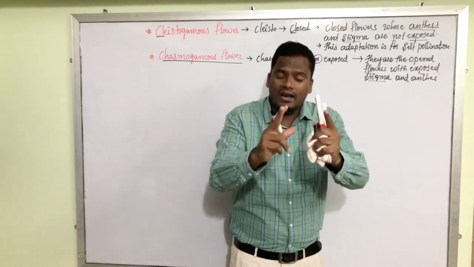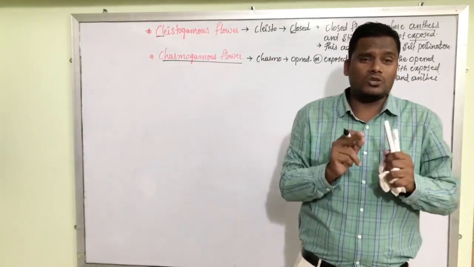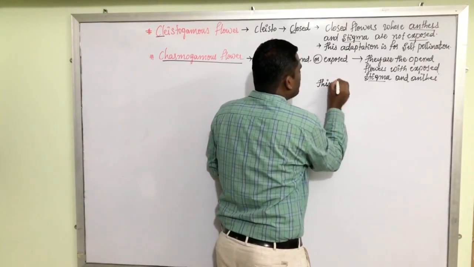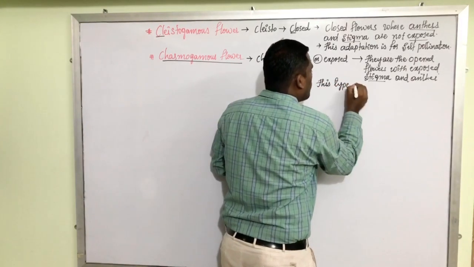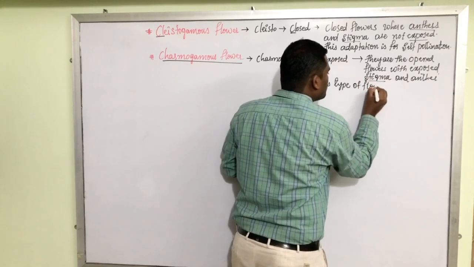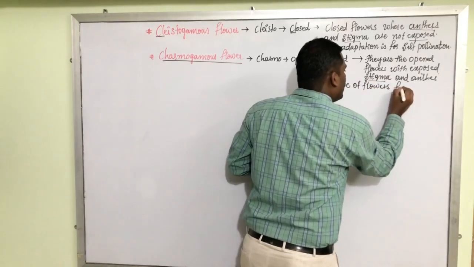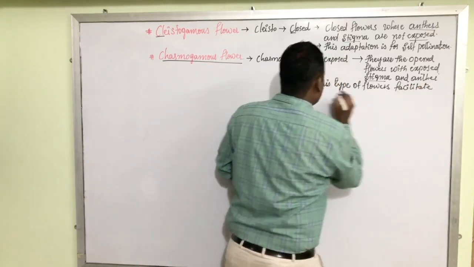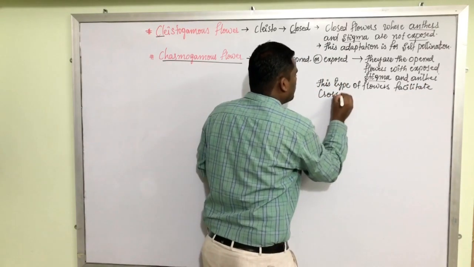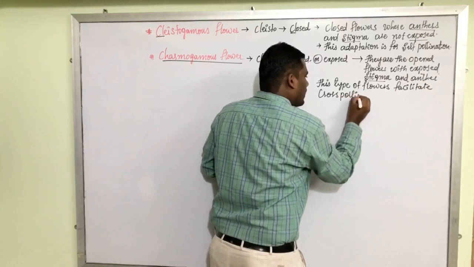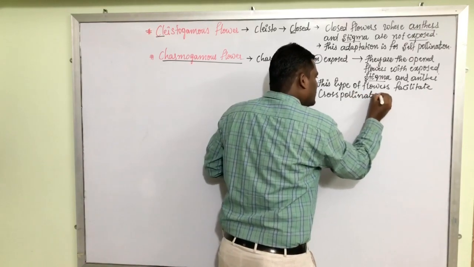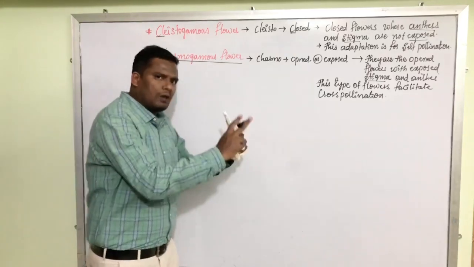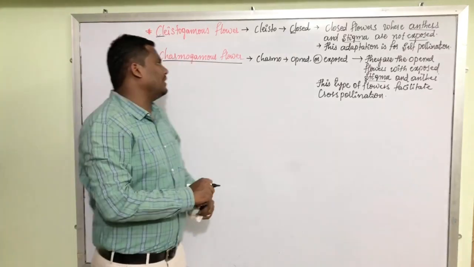If anther and stigma are exposed, that means this type of flower facilitates cross-pollination. They are the two types of flowers based on self-pollination and cross-pollination.